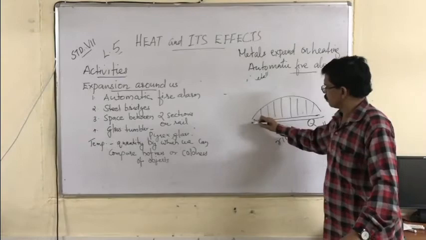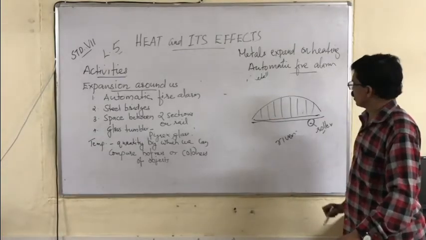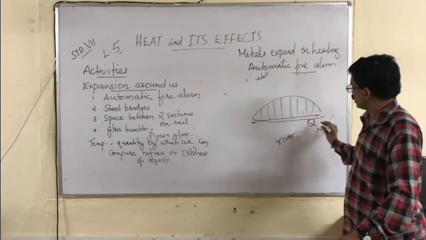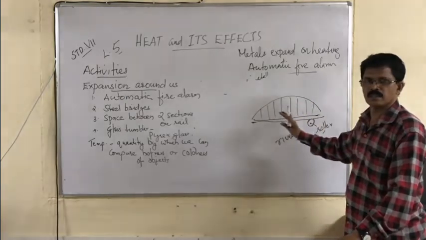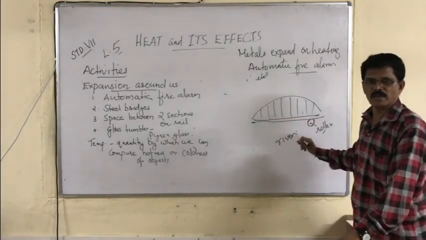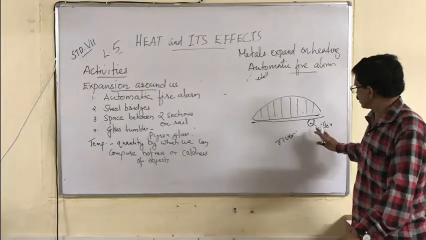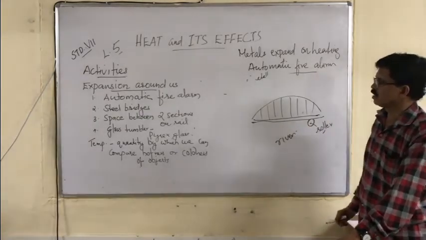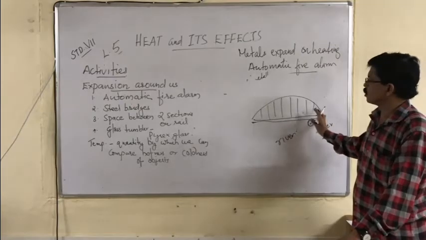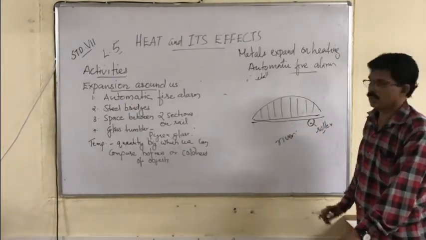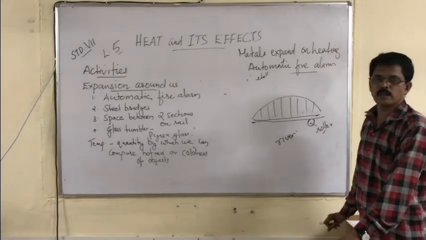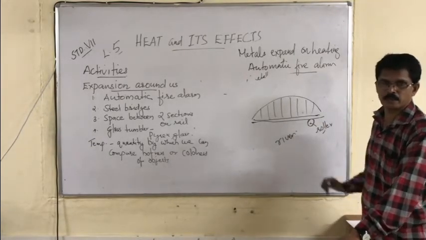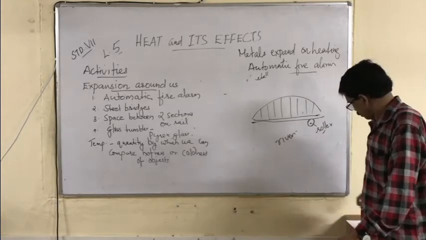Why is a roller arranged during summer? When this iron bridge expands, it will move a little bit. For facilitating that movement and expansion, rollers are provided at one end of the steel bridge. This helps the steel bridge to expand during summer. If there is no roller, it cannot expand, because it is fixed. Now it is not fixed; it moves on the roller so that it can expand during the summer time.